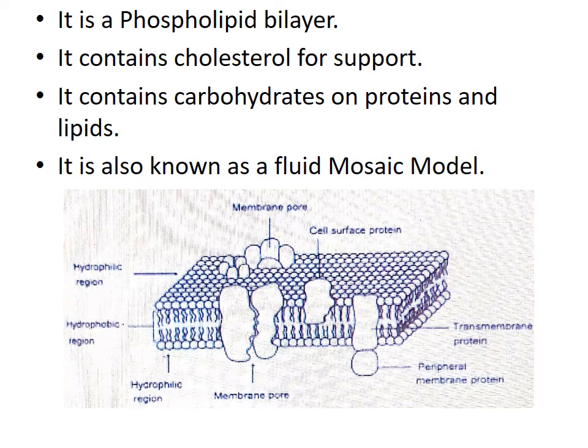So, plasma membrane is also known as the sandwich model, and also as the fluid mosaic model. The question can be asked in any way: explain plasma membrane, write a note on cell membrane, write a note on sandwich model or fluid mosaic model. It is all one and the same.